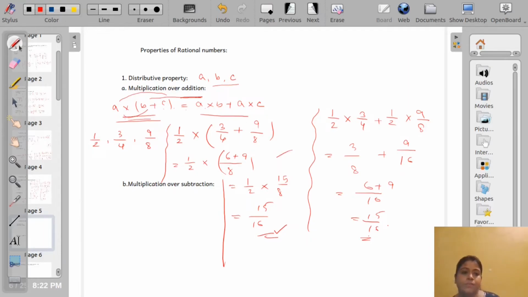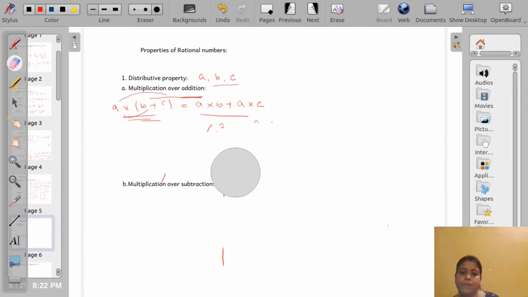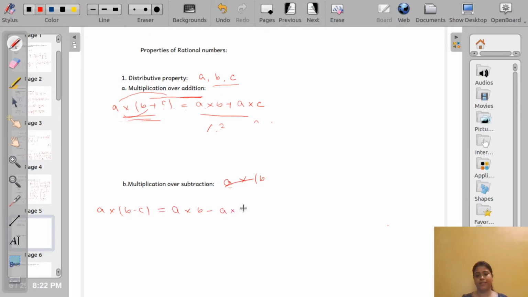Now let us check for distributive property of multiplication over subtraction. Same again. If A, B, C are three rational numbers, then A multiplied by (B minus C) will be equal to A multiplied by B minus A multiplied by C. Okay. Let us take some examples. What numbers we can take?